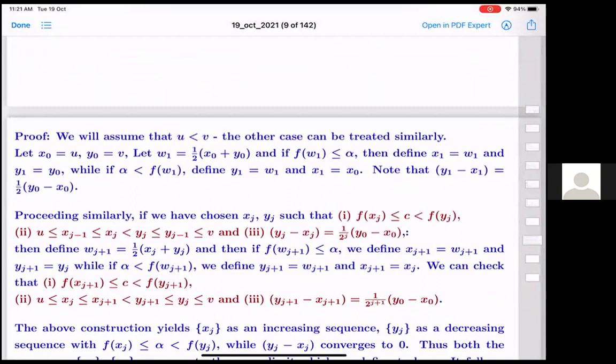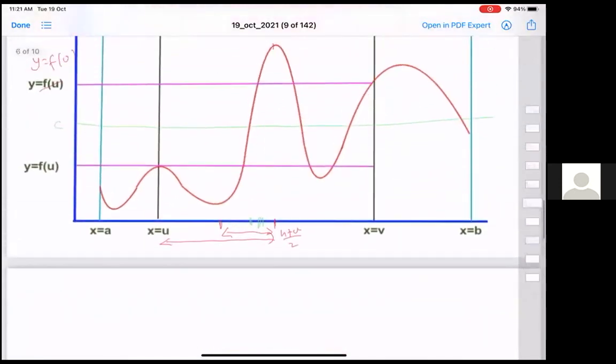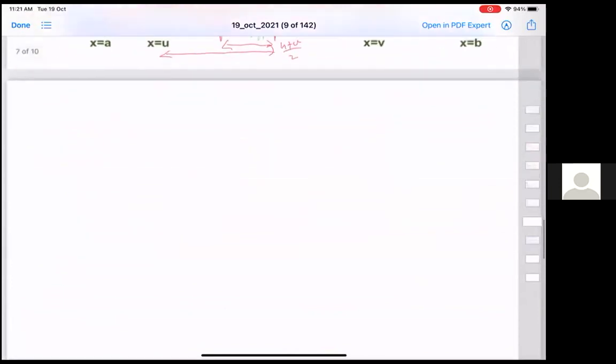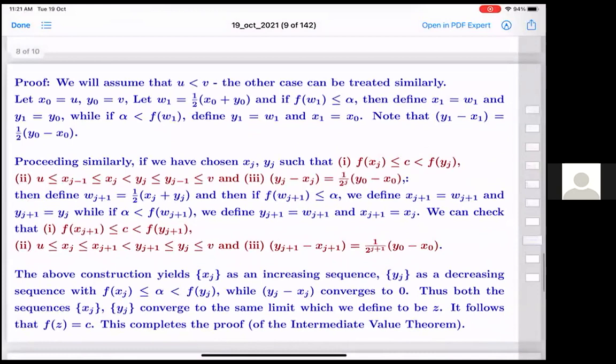So we'll assume that u is less than v. The other case we can treat similarly. What is the other case? That at the lower end point you are above and at the higher end point you are below. So more or less the same argument will work. So for W1, I take this as the midpoint. Okay. And if it has already reached the target, I don't have to do a separate argument.